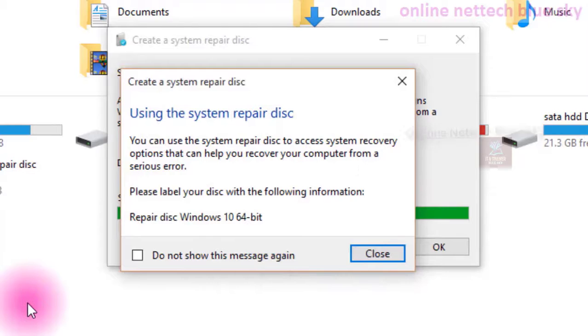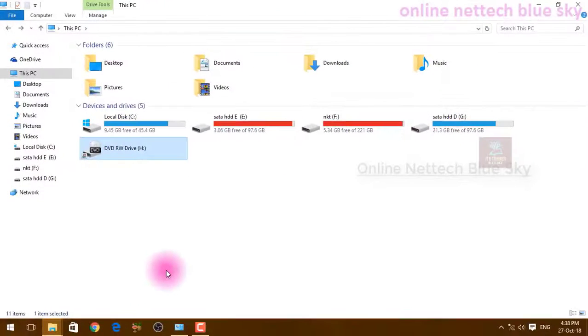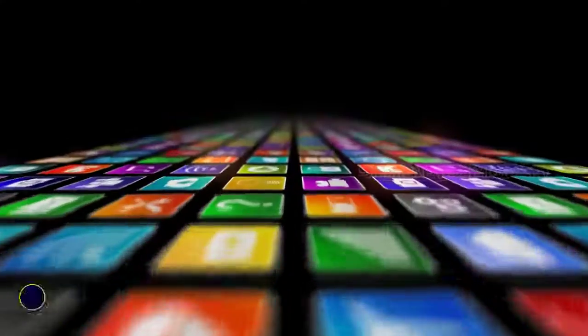And I can repair my computer with it. If I press the computer start button, then turn it off and start my computer, and it restarts again, at that time I use this repair disk here. I will discuss this topic in the next video. Okay, so thanks for watching my video.